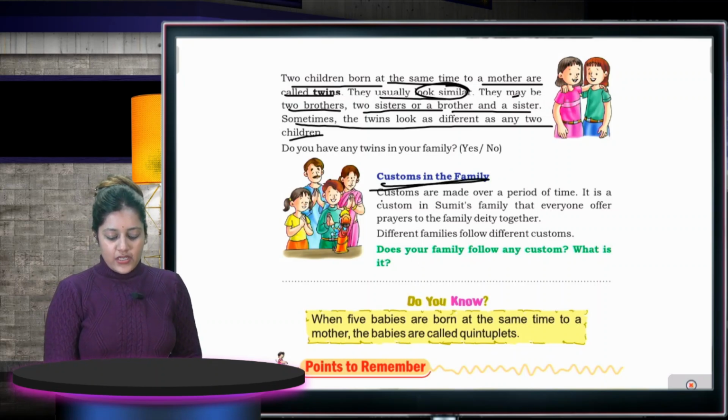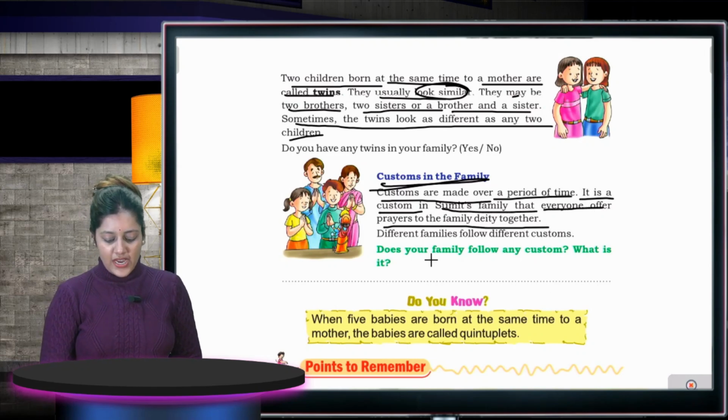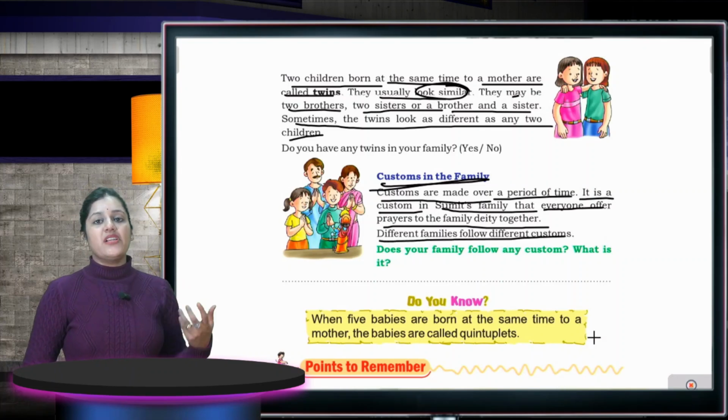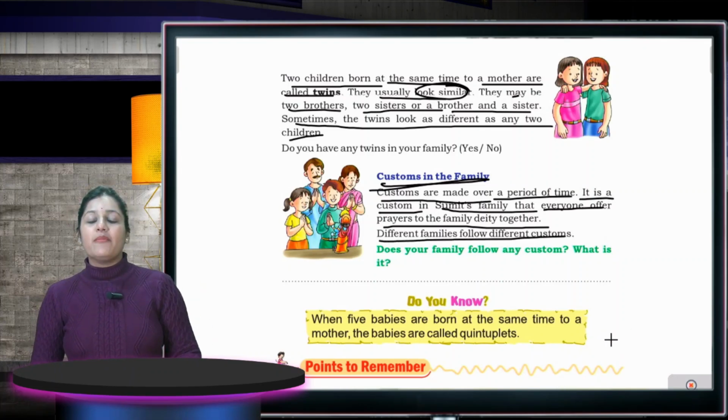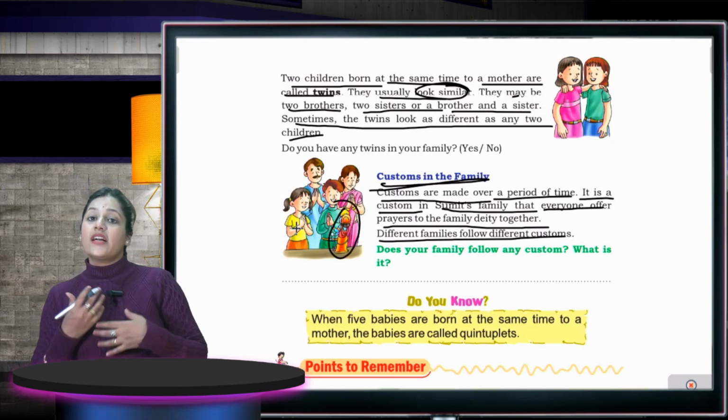Customs of a family. Customs are made over a period of time. It is a custom in Sumit's family that everyone offers prayers to the family deity together. Different families follow different customs. So every family has a different custom. Like Sumit's family, they all pray together before the deity. So this is a custom of the family.